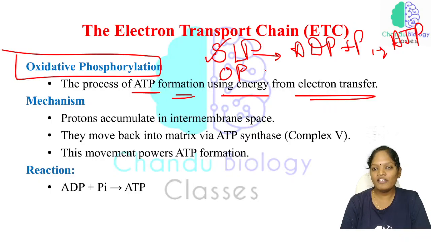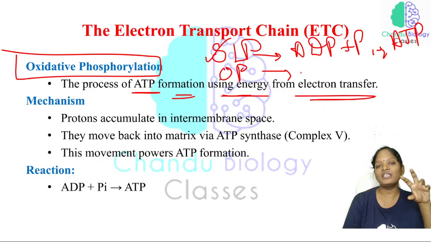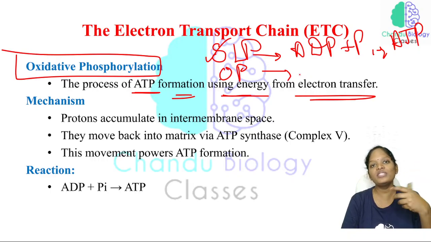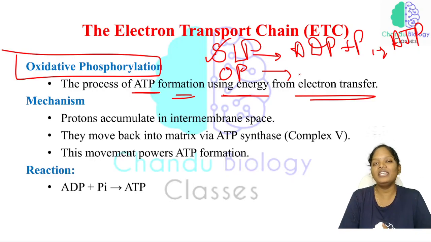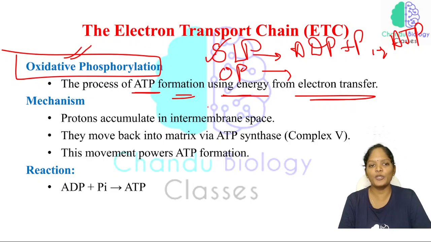In oxidative phosphorylation, whenever the electron is transferred, some amount of energy is released, and that energy is used to produce ATP. This indirect use of energy from the proton transfer or electron transfer is oxidative phosphorylation.